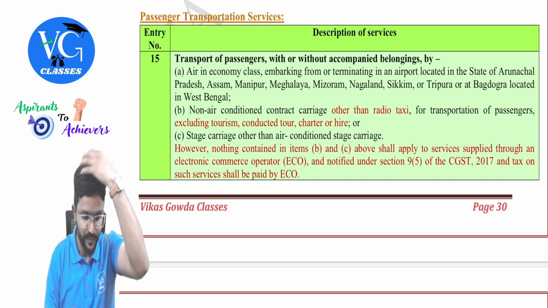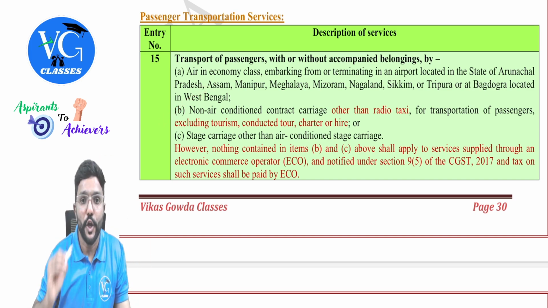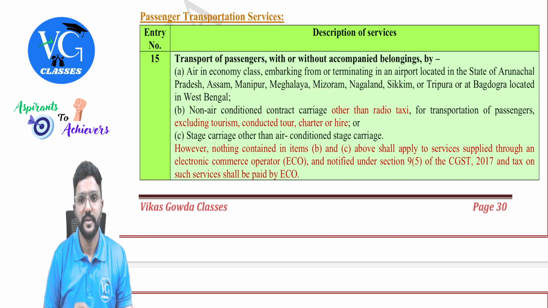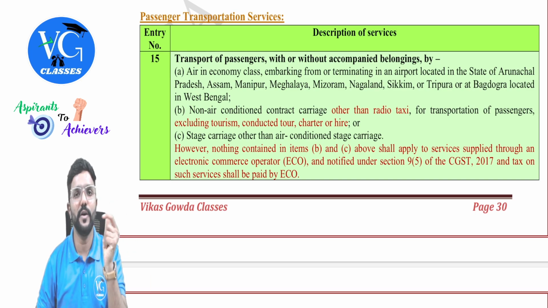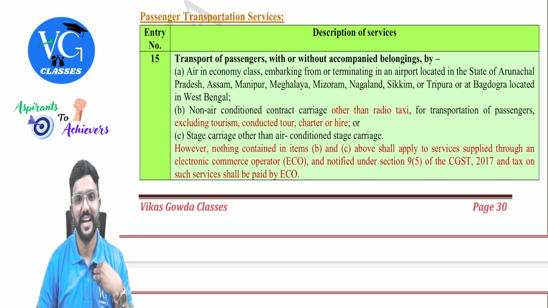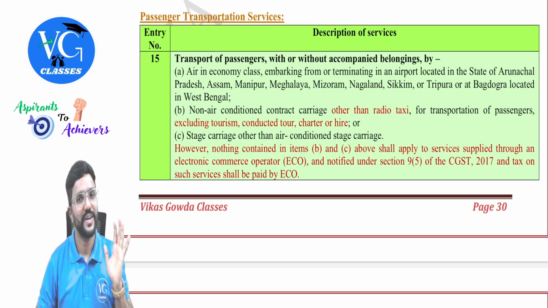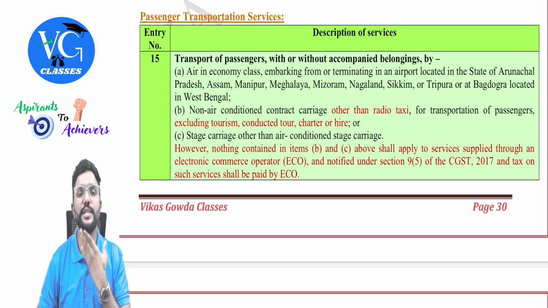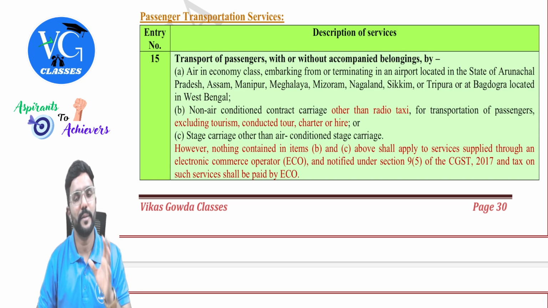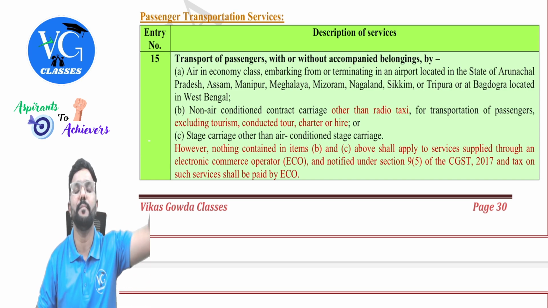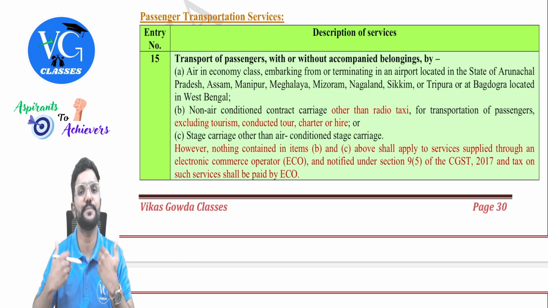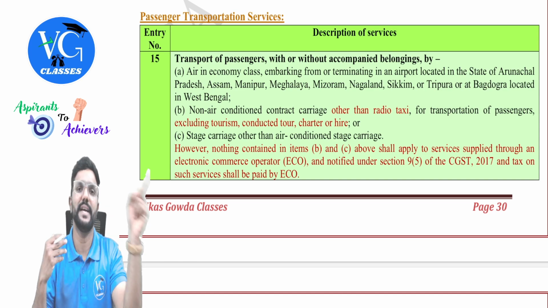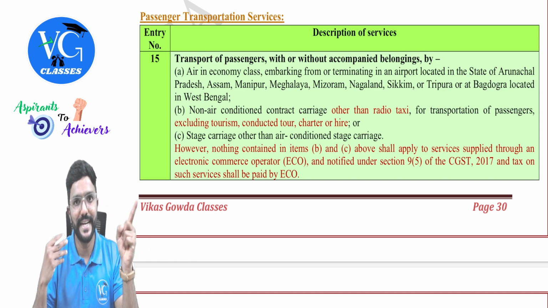Next, let us continue. Next, non-air conditioned, that is non-AC, contract carriage. Okay. Contract carriage means I have hired the entire vehicle, guys. Now it will go as per my direction. I will tell where it should go. So, for example, assume I have hired a bus for my sister's marriage, which will happen in Mysore. So, it will go as per my wish. It will start and travel as per my wish, that is how I will guide it as per my directions.